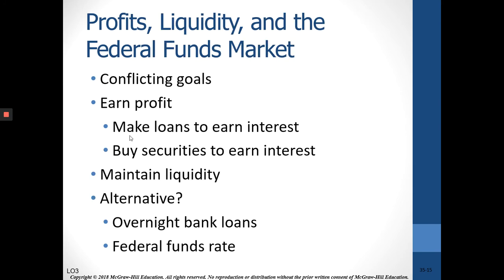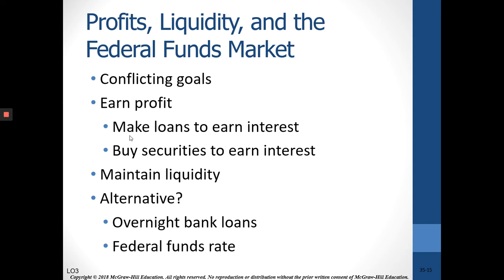So, conflicting goals: banks have to make a profit. They make loans to earn interest. They can buy securities to earn interest, but they have to maintain liquidity. Banks don't know who is going to come in on any given day and take out all their money. Hopefully it's not a big company. But if they don't have their reserves, which they must have to comply with the Fed, generally they borrow overnight from another bank and pay the federal funds rate, which is set by the Fed.